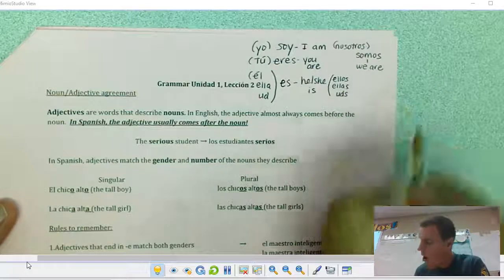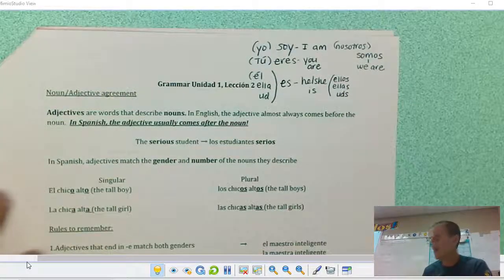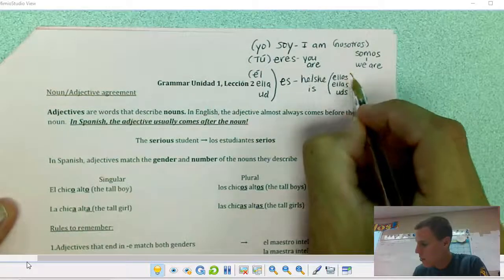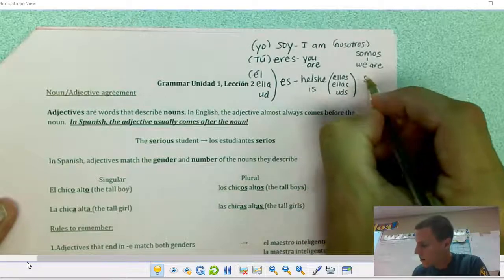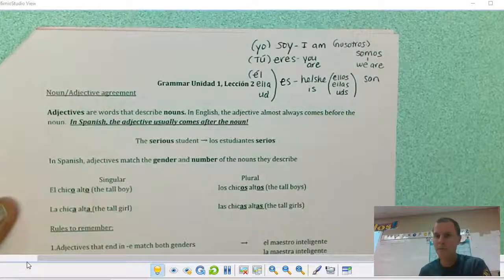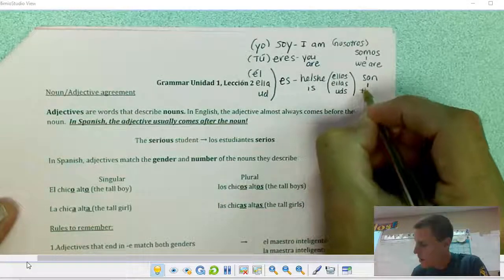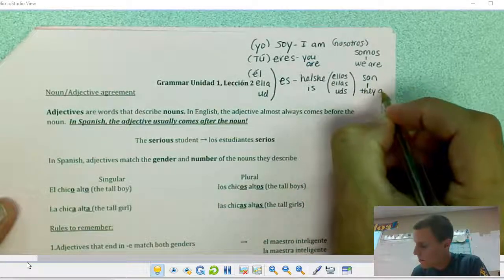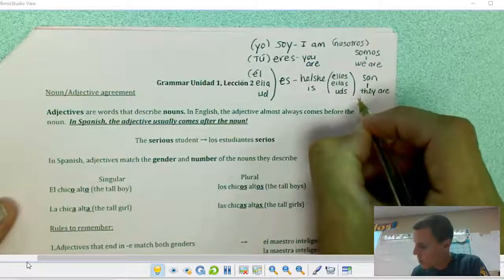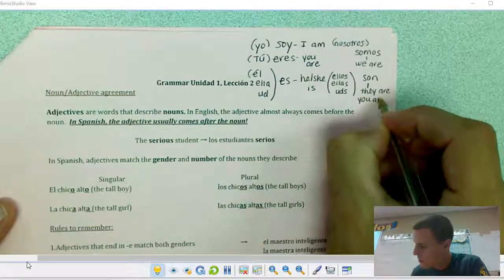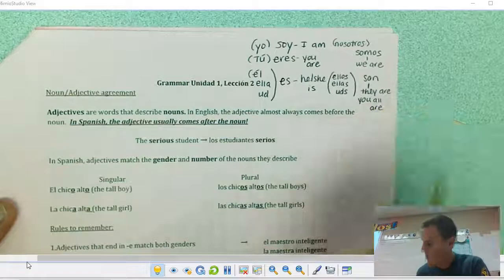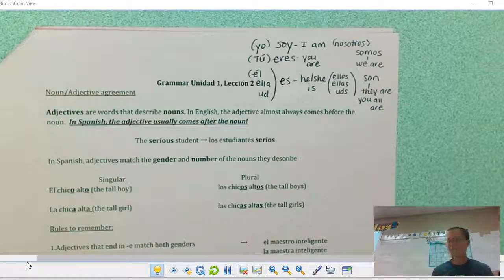If I was saying you all, I would say ustedes. And that form of ser is son. And that would mean they are or you all are. I'll leave that up there for a second so you can get all that down.